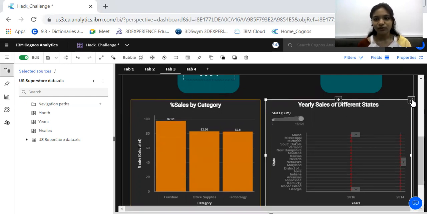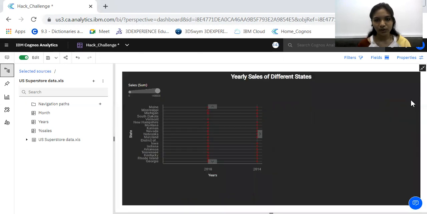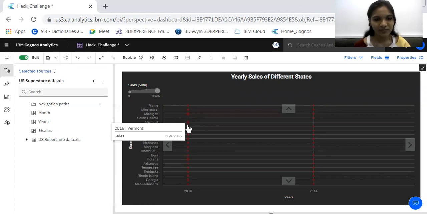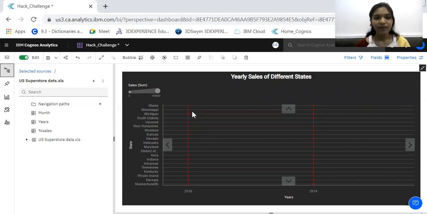This graph is a bubble graph showing you the number of sales that happened in each state in the respective year. So here you can see Georgia in 2016 had sales of 14,000, and Vermont had sales of 2,967 in the year 2016. And the number of sales basically decides the size of the bubbles.